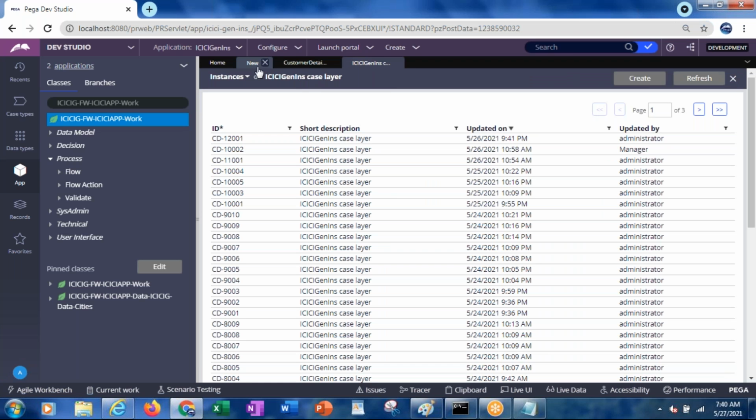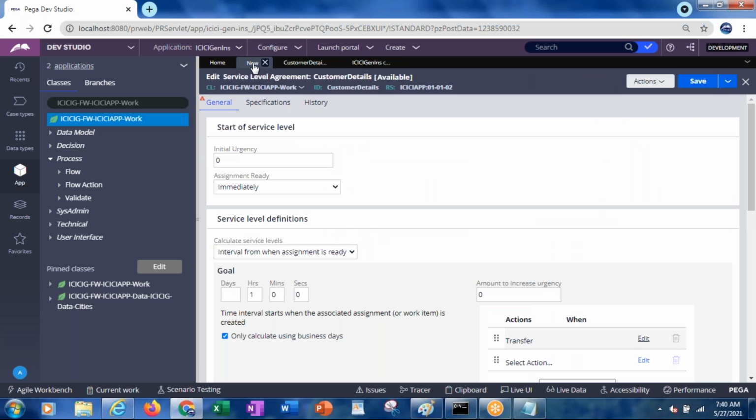Urgency means, for each and every assignment, for each and every work, whenever it has been created, we will be specifying some urgency. So that initial urgency, how much you can specify here. Under the initial urgency, you can specify 10. So whenever it has created a work object, the initial urgency will be just 10.